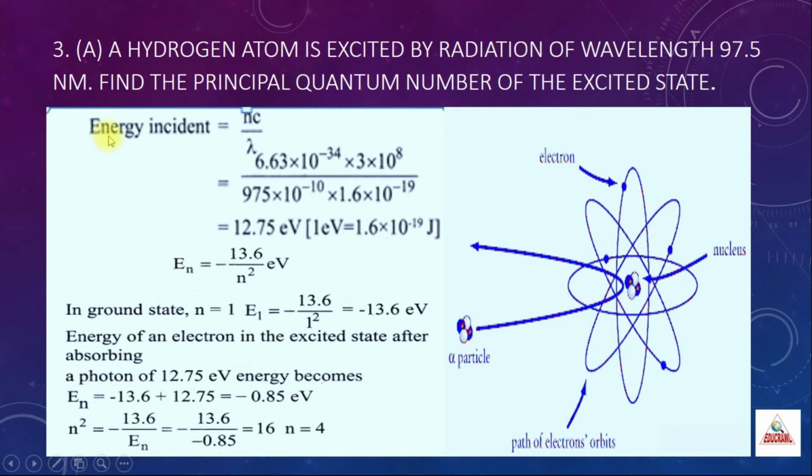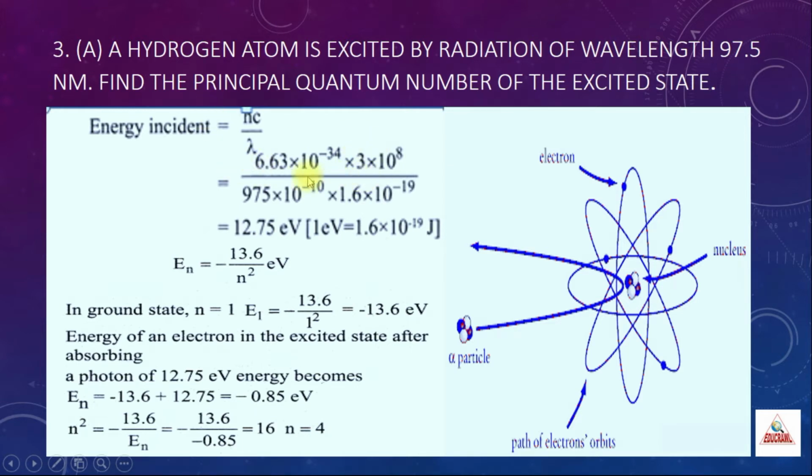So we know the energy of the incident photon. The energy of the incident photon is given by h nu. Instead of nu, you can substitute c by lambda. Hence, we get the formula for the energy of the incident photon as h c by lambda, where h is the Planck's constant, c is the velocity of light, and lambda is the wavelength.